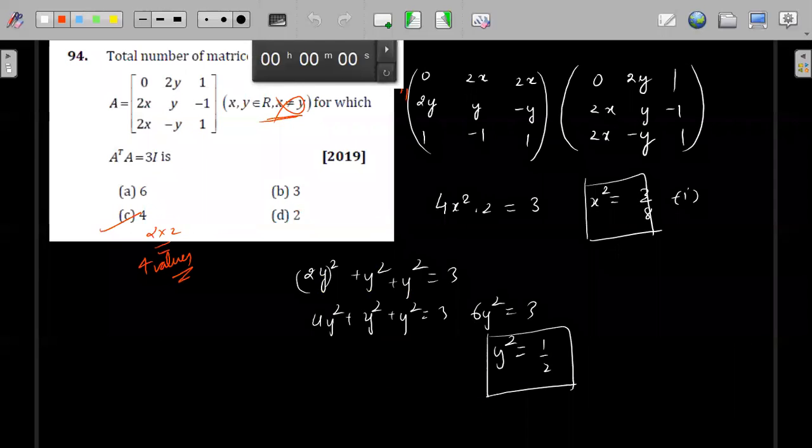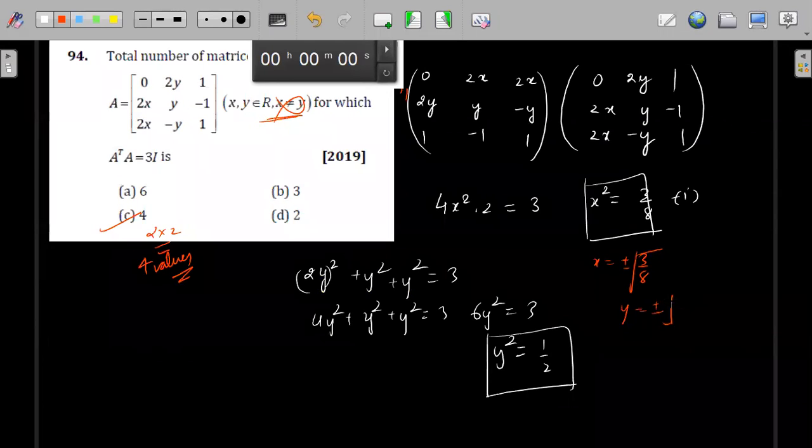Here x is plus minus root of 3 by 8. x is equal to plus minus root of 3 by 8 and y is equal to plus minus root of 1 by 2. Here we have x and y, right? Understood? So these two combinations.